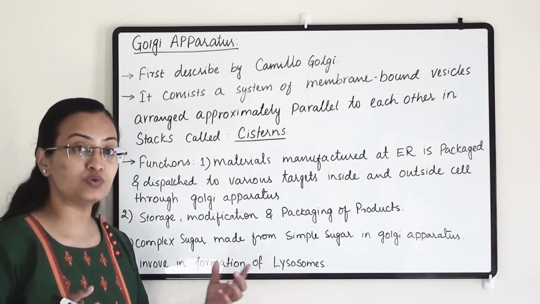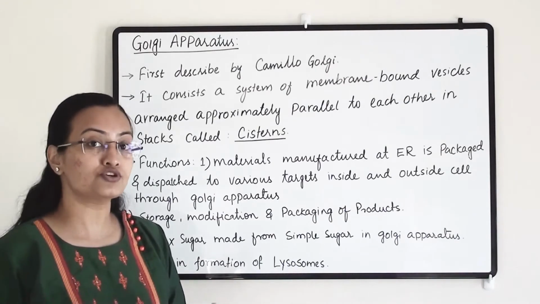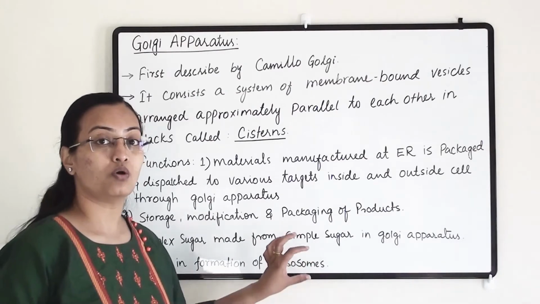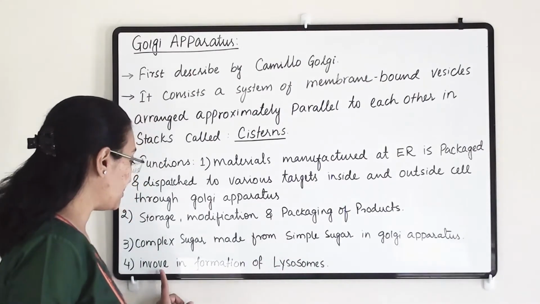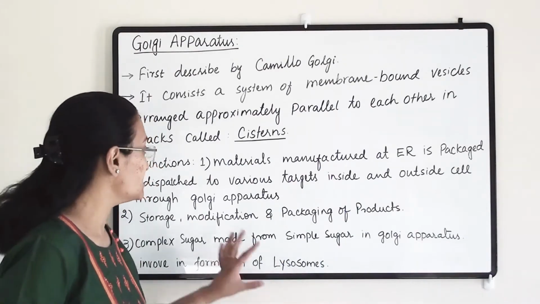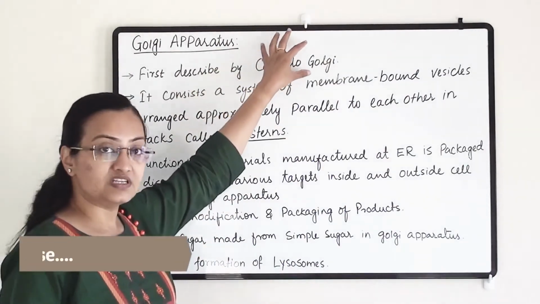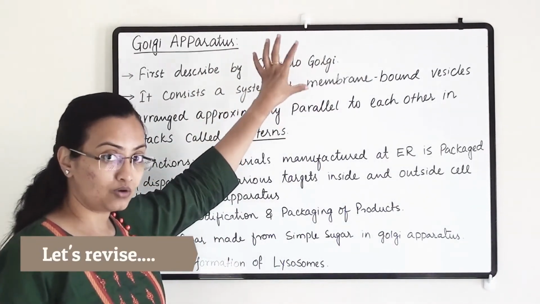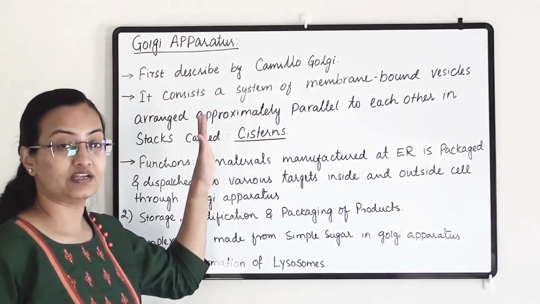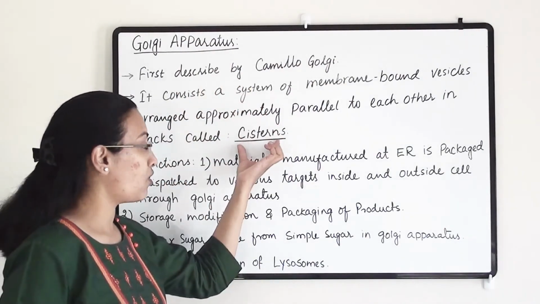In the coming segment we are going to discuss lysosomes, what they are and what their function is. But lysosome is also one of the important organelles in the cell, and the Golgi apparatus is involved in the formation of lysosome. So these are the functions of the Golgi apparatus, and it was discovered by the scientist named Camillo Golgi, and based on this scientist's name we have named this organelle Golgi apparatus, and they make structures called cisterns.